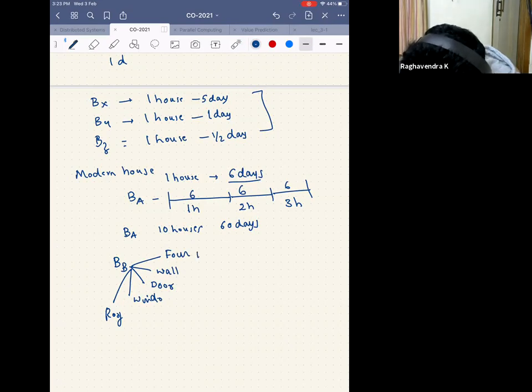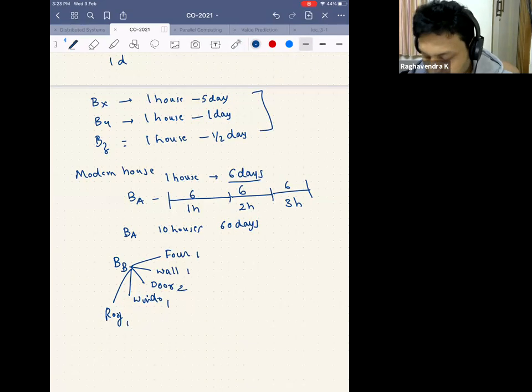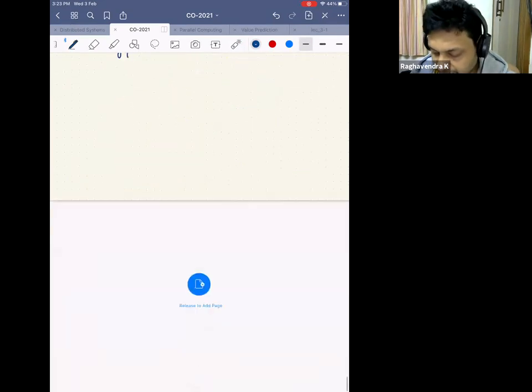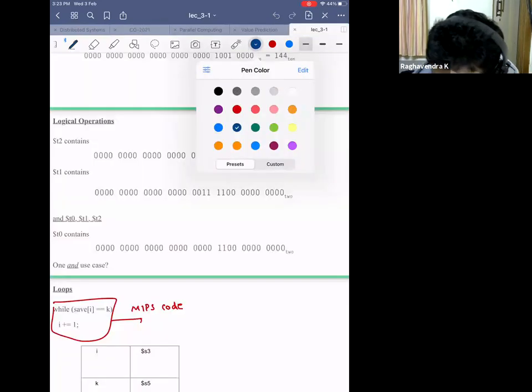So this takes one day, this takes one day, this takes 2 days, this takes one day, and this takes one day. Now we will see what happens when we run through our mechanism of what we have understood. So we'll start with house one, and we'll say what happens on day one. House one's day one is laying the foundation, right?